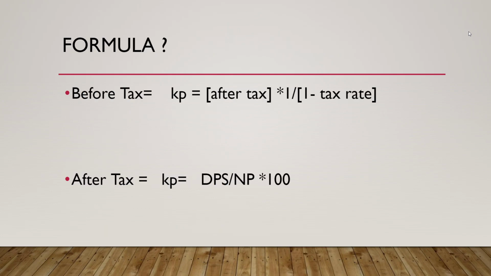Now the formula to calculate the cost of preference shares: before tax, it is equal to the after-tax cost multiplied by 1 divided by 1 minus tax rate. After tax, the cost of preference share is equal to DPS, that is the dividend per share, divided by net profit, into 100.